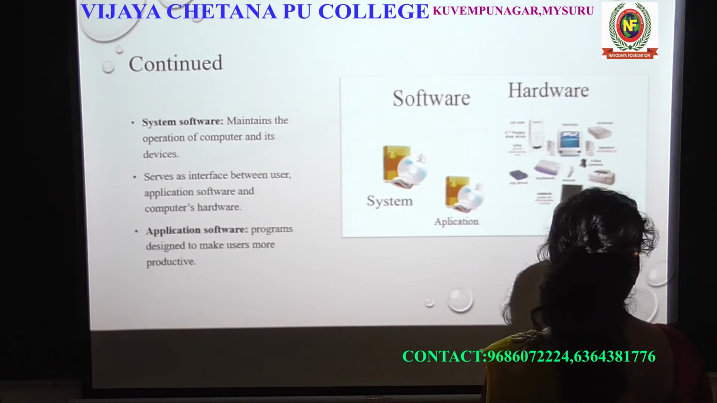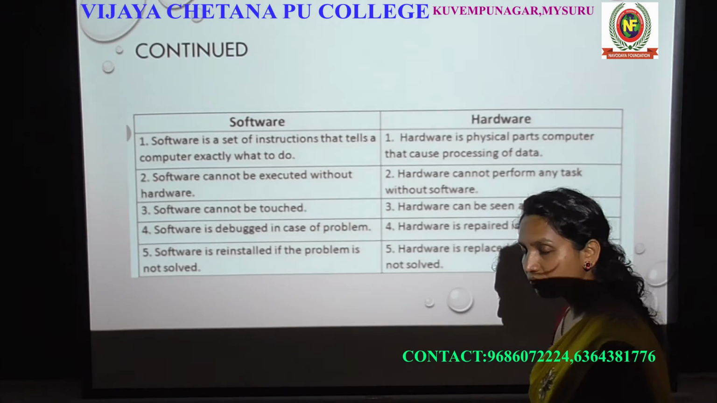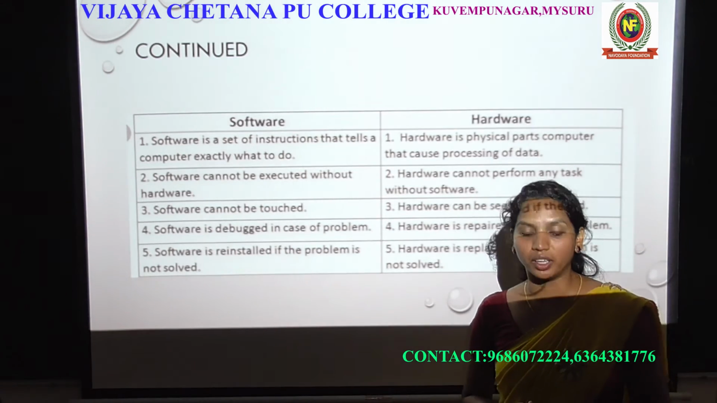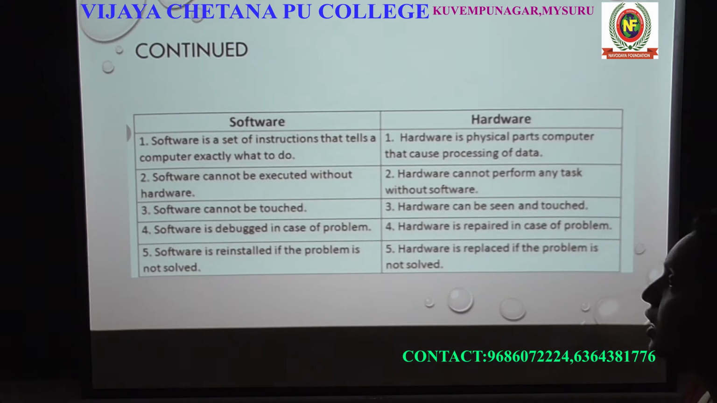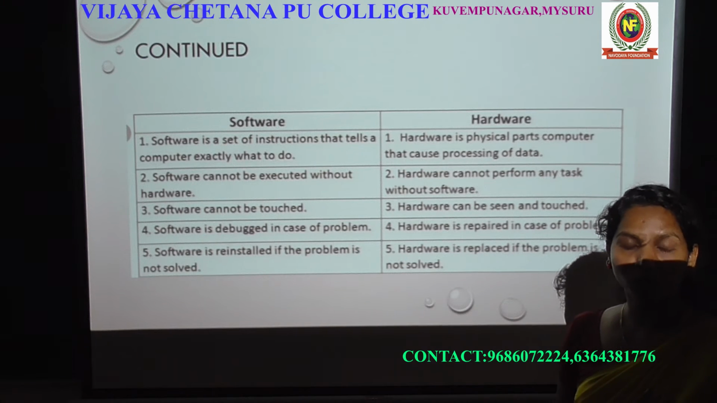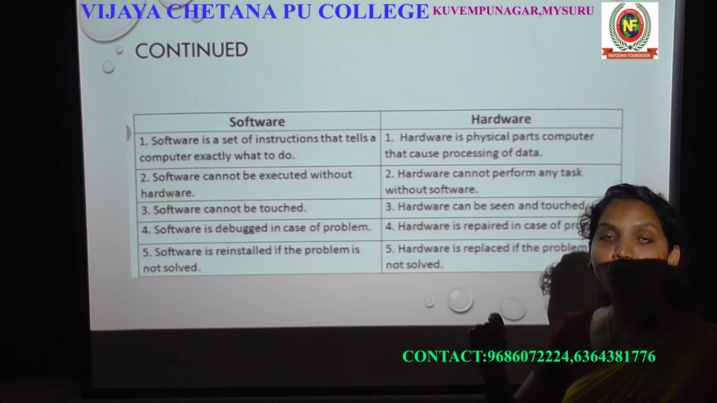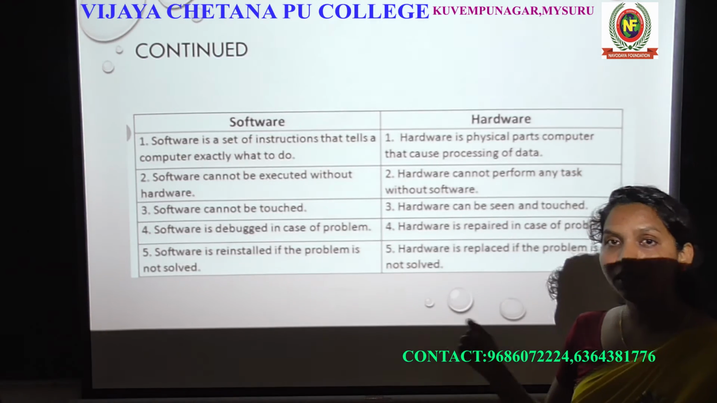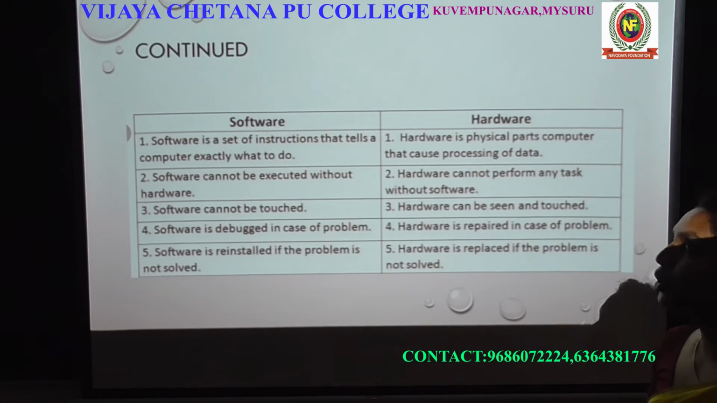Okay. Let's see the difference between software and hardware. What is the meaning of software? What is the meaning of hardware? Software is a set of instructions that tells the computer exactly what to do. Software is a set of programs. It will give instructions to the computer on what has to be done, which means it will instruct the computer what to do in the next steps. That is about software.